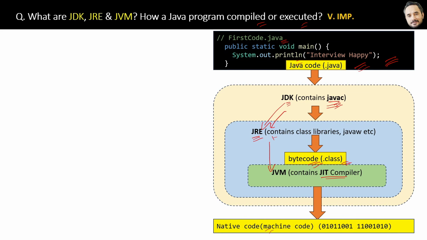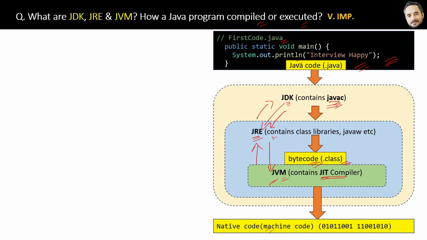Great, that is the whole story. And yes, apart from the JIT compiler, JVM also does memory management, thread handling, etc. And remember one thing, JVM is present inside JRE and JRE is present inside JDK, meaning you only need to install JDK on your system to run Java programs.